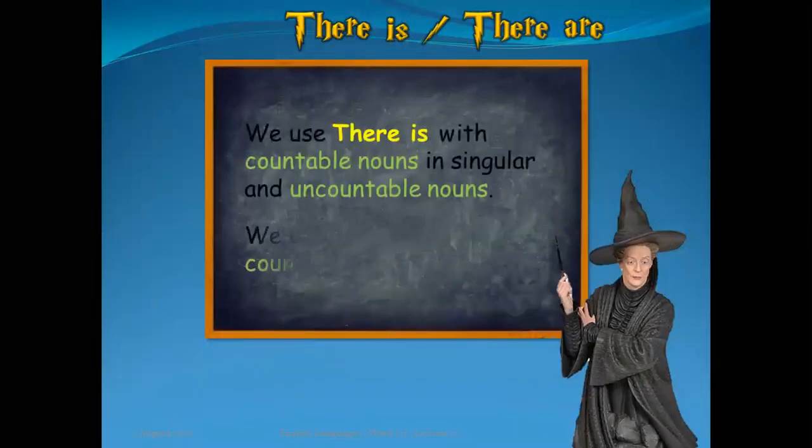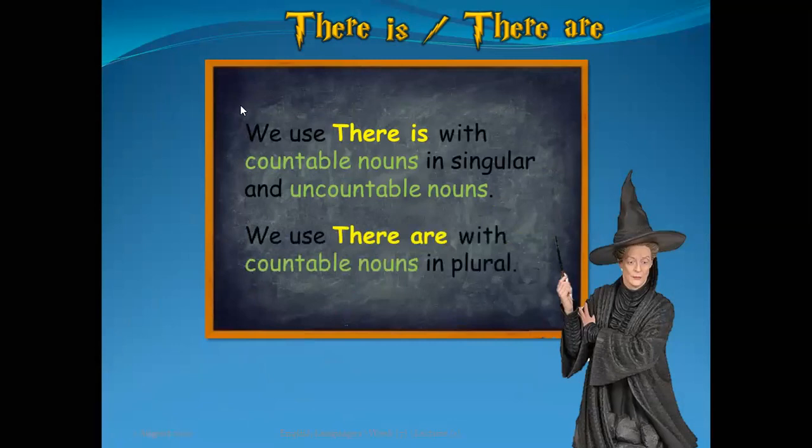Look here, we use there is with countable nouns in singular and uncountable nouns. We use there are with countable nouns in plural.